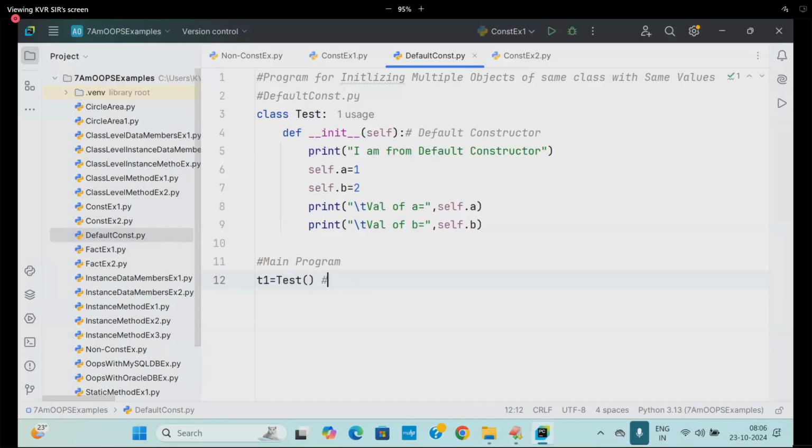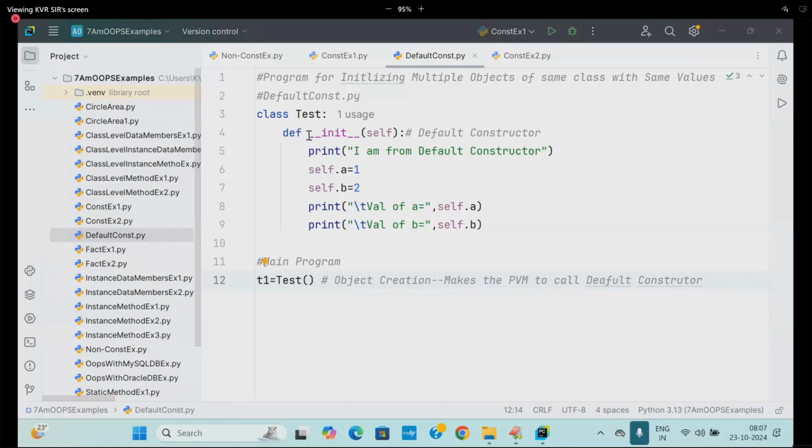So it is known as object creation. Object creation makes the PVM call which constructor? Default constructor. Are you calling the constructor or is it automatically called? Automatically called, during object creation. If anybody asks you tomorrow what is the definition of a constructor, what is your answer?